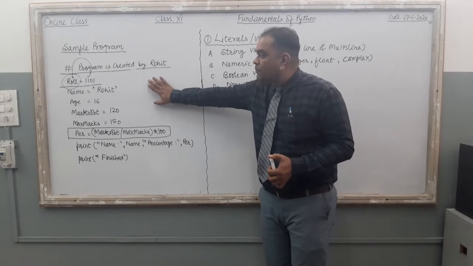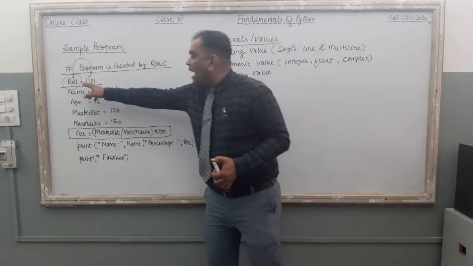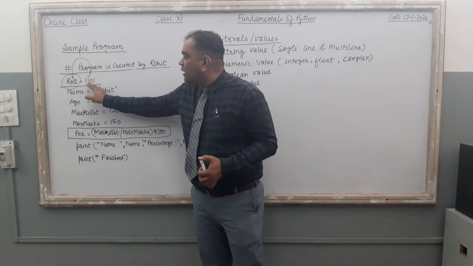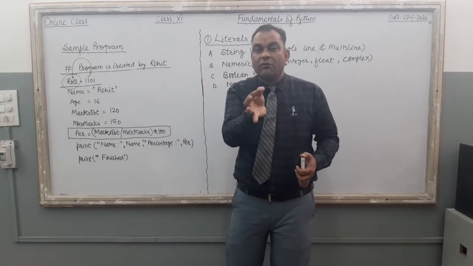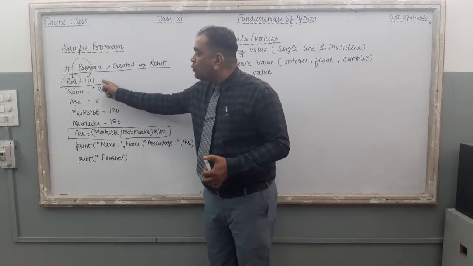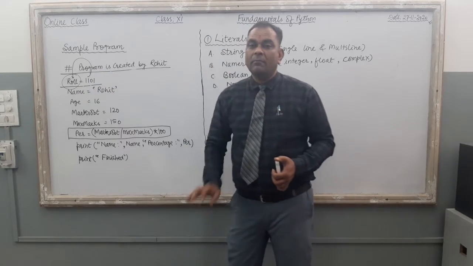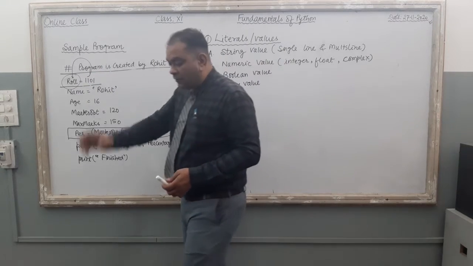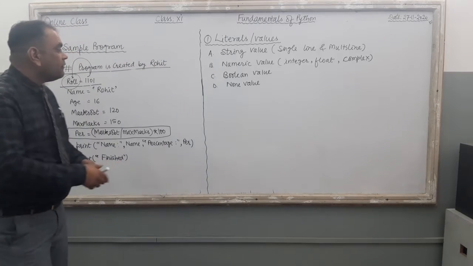Just see the sample program once again. Here roll equal to 1101. Here 1101 is a value, and in this statement we are going to assign the value to the roll number variable. Now what is the output of this line? What is the processing of this line?